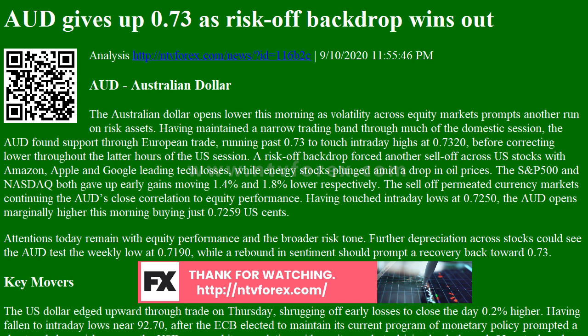The euro pushed through 1.19 to touch January 2020 highs after policymakers at the ECB elected to maintain the current policy setting while upgrading growth and inflation forecasts. The hawkish undertone and suggestions the bank will do little in the interim to combat the euro's appreciation helped bolster demand for the single currency before Brexit weakness and a broader risk-off shift prompted markets to give up gains and push the currency back toward 1.1820.